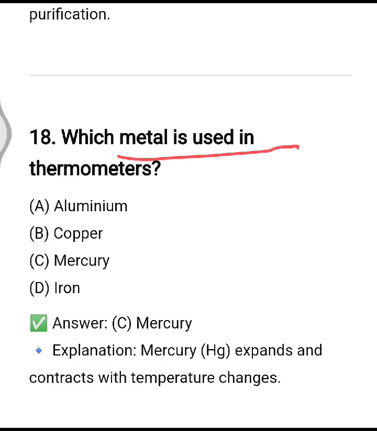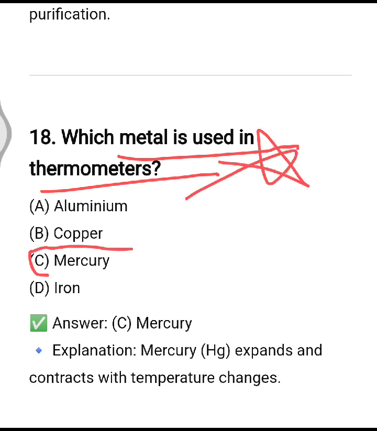Which metal is used in thermometers? So it is an easy one. Mercury is used in thermometers to measure the temperature. Hg is the symbol of mercury.